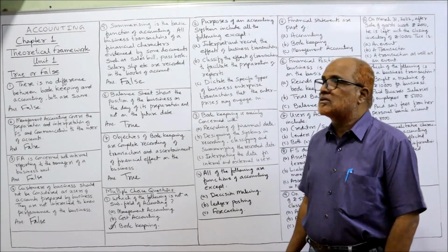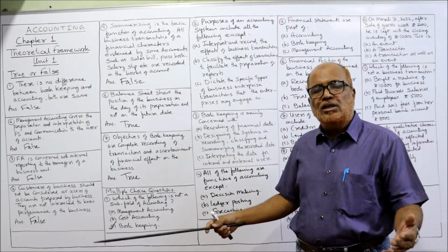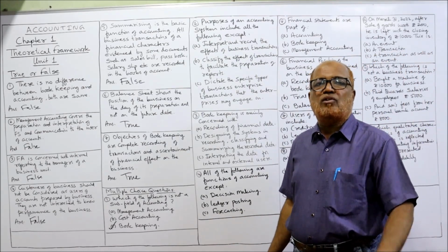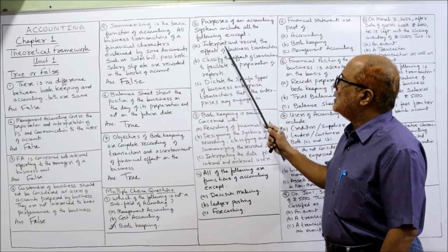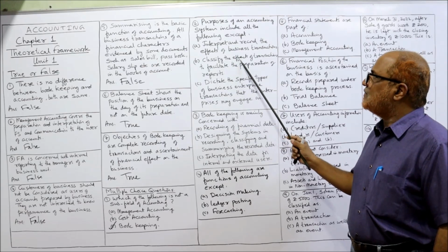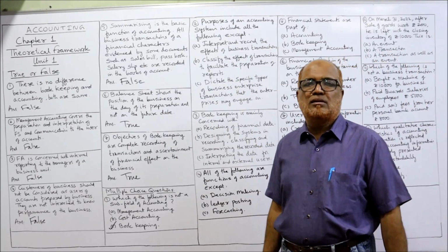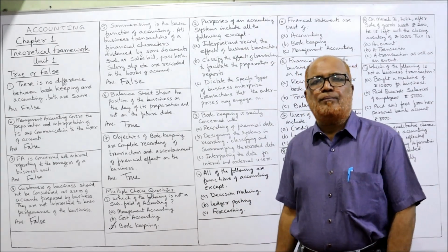Which is the incorrect? Interpret and record the effect of business transaction. Yes, this is the objective of accounting. The objective of accounting is to interpret and record the effect on business. Classify the effect of transaction to facilitate the preparation of reports. Yes, that is also one of the objectives of accounting.